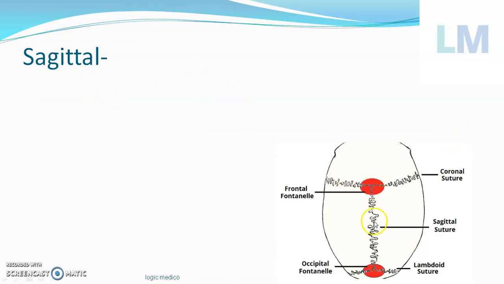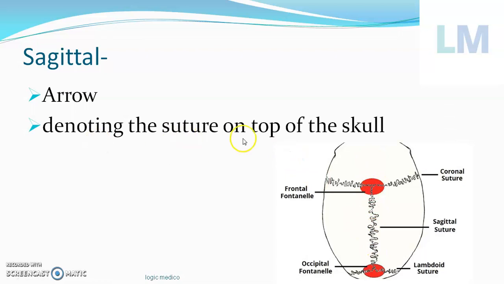Now the sagittal suture. This sagittal suture is present in the midline. A plane passing through this will divide the body into two equal halves, the right and the left half of the body. So this suture is sagittal. It appears like something. If you guessed arrow, then it's correct. Sagittal means arrow. It resembles one arrow. See, this appears like an arrow. So this denotes the suture on the top of the skull, in the midline, which divides the body into two equal halves if you pass one plane through this.